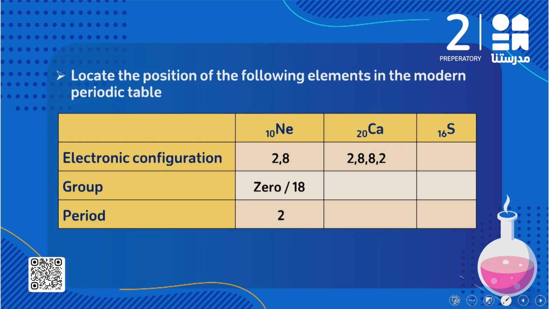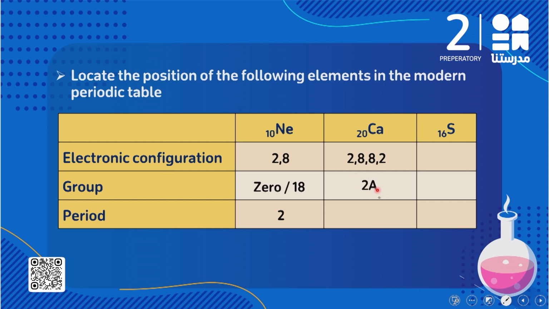To locate the group, you have to look at the outermost energy level here. How many electrons does it have? It has 2 electrons. So this element exists in group 2. Do you think I'm going to write 2 only? No, you have to write the letter A.